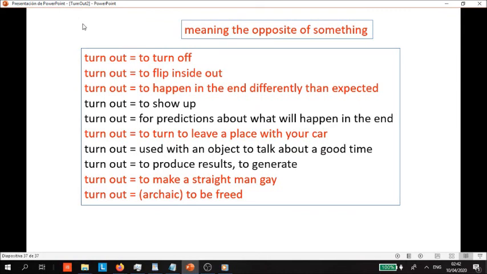Same with, for example, your legs. Let's use the phrasal verb give out. So your legs are working, and then they give out. They do the opposite. They stop functioning. They stop working. So a lot of times the particle, which is a preposition or adverb, when it comes to the word out, it means the opposite of something. Okay, so we have at least 10 different definitions for turn out.